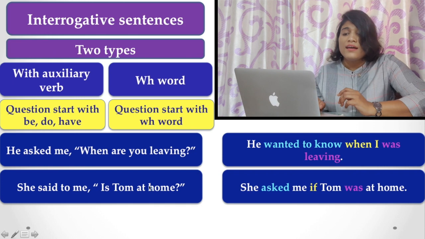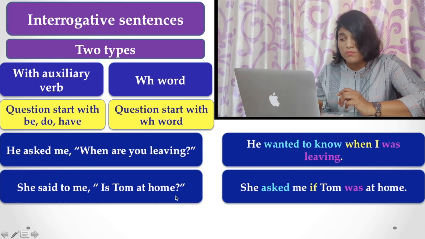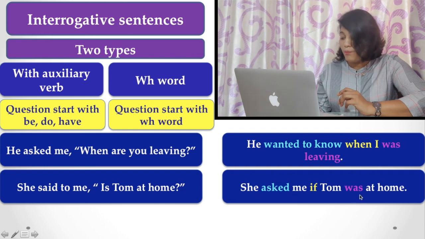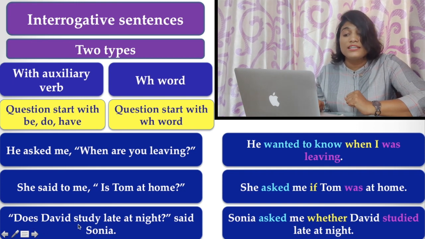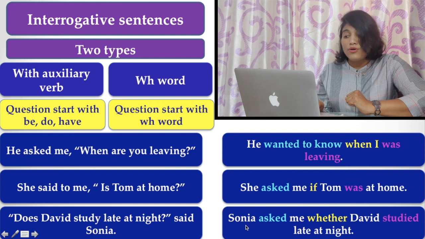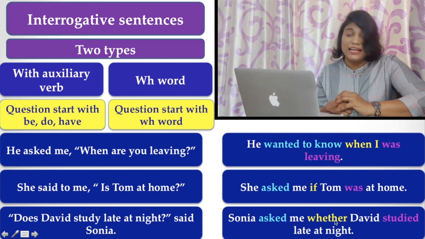And here she said to me, is Tom at home? She asked me if Tom was at home. Or here also, does David study late night? said Sonia. Sonia asked me whether David studied late night.